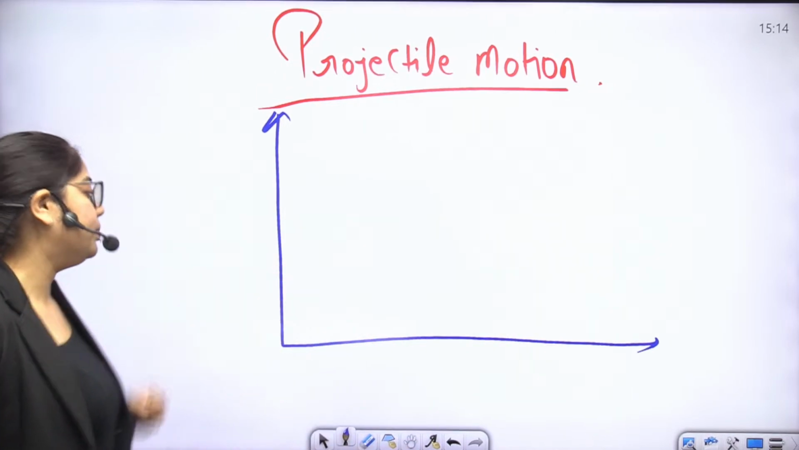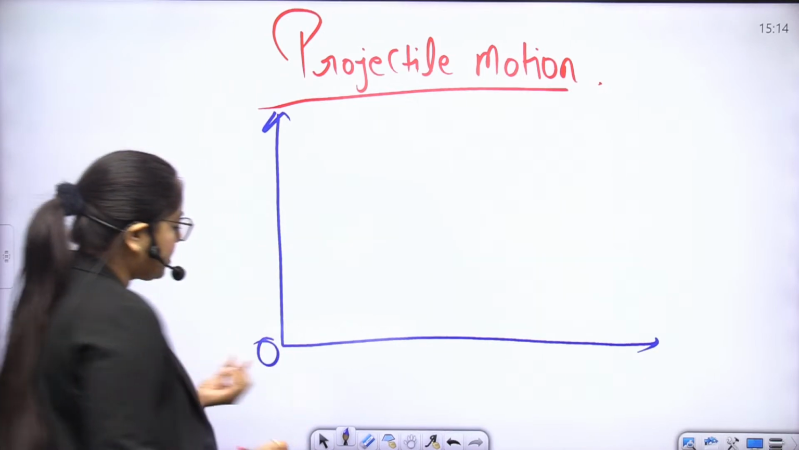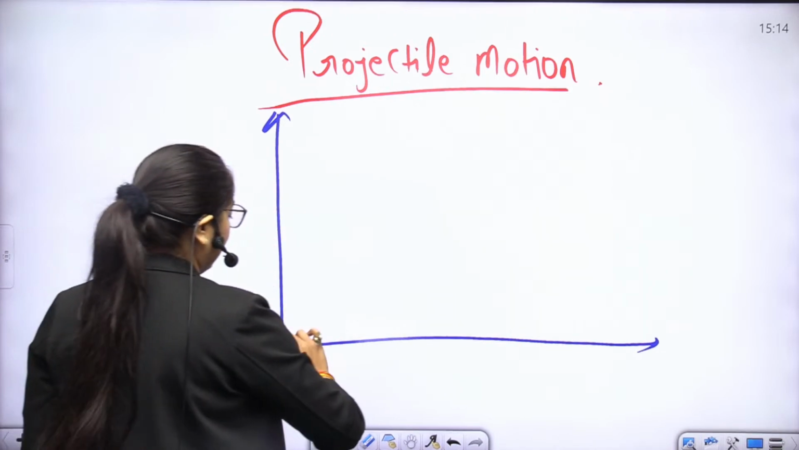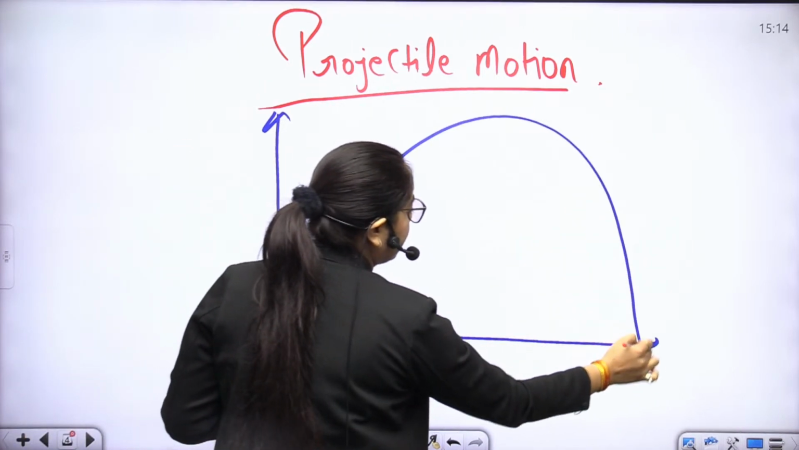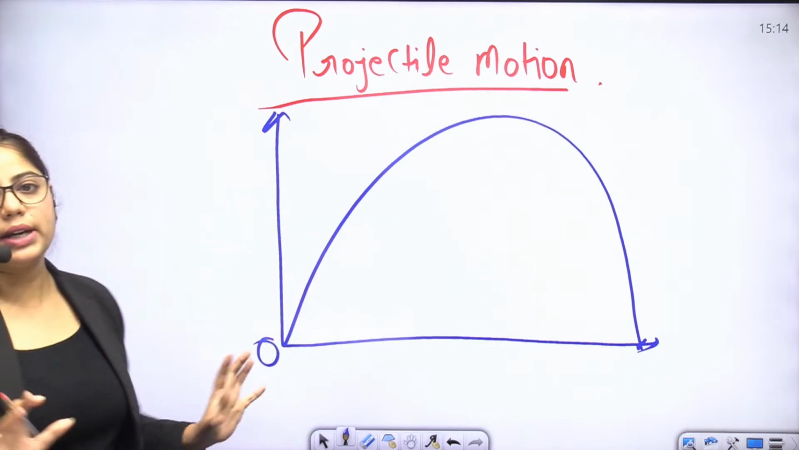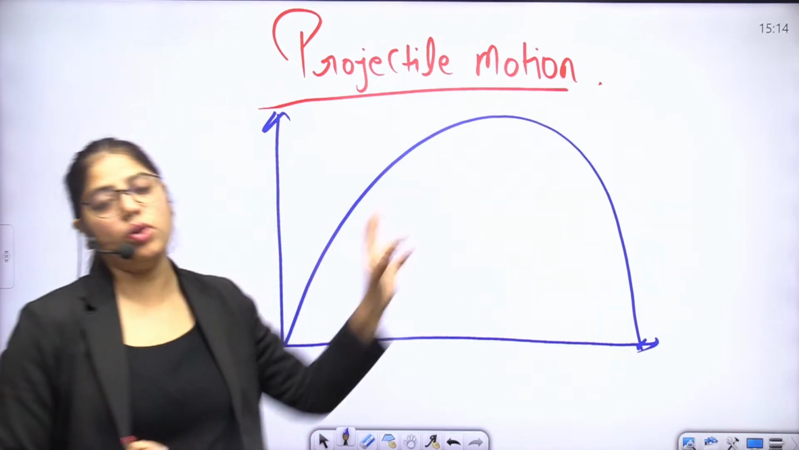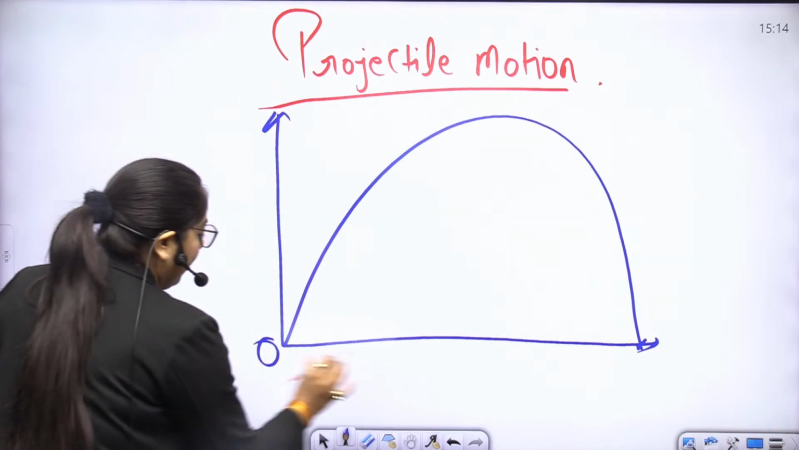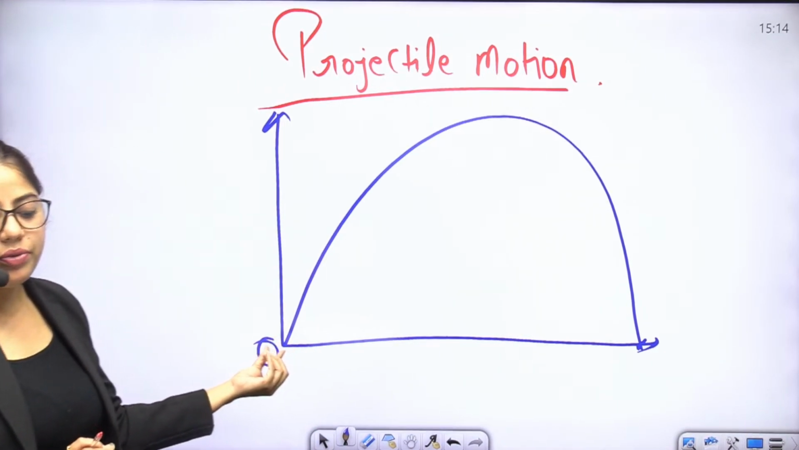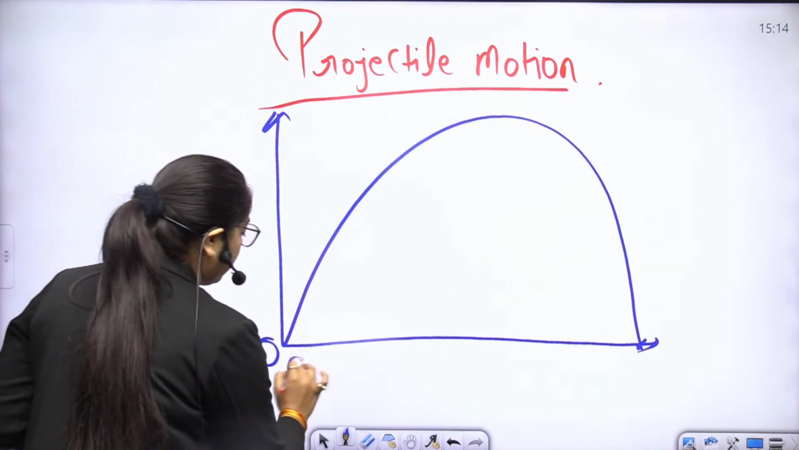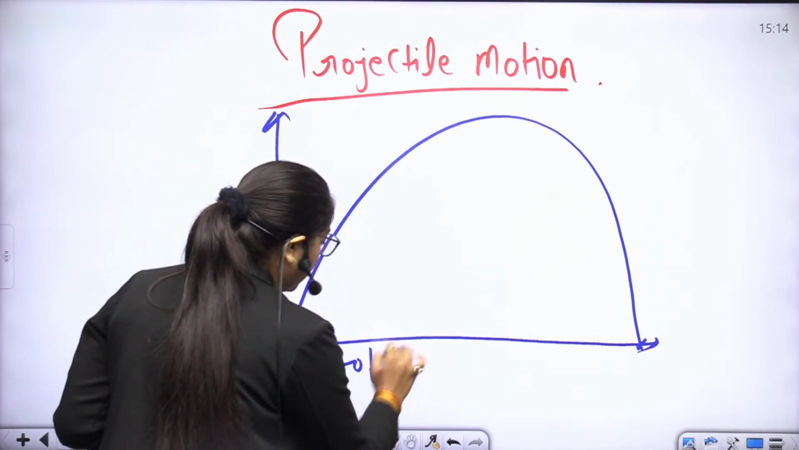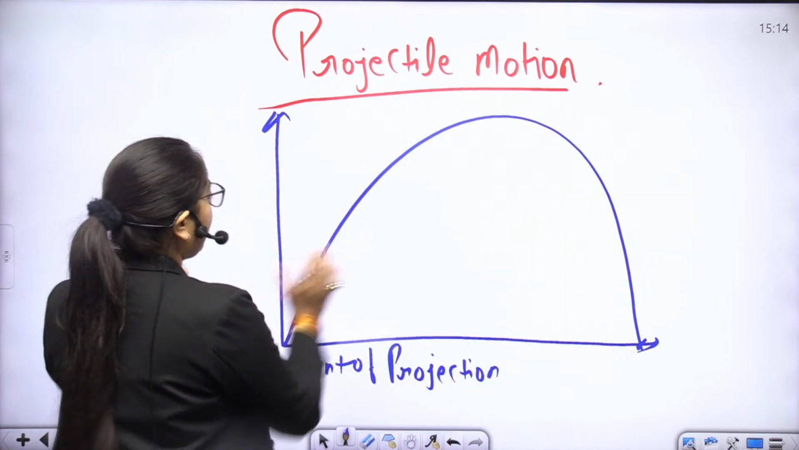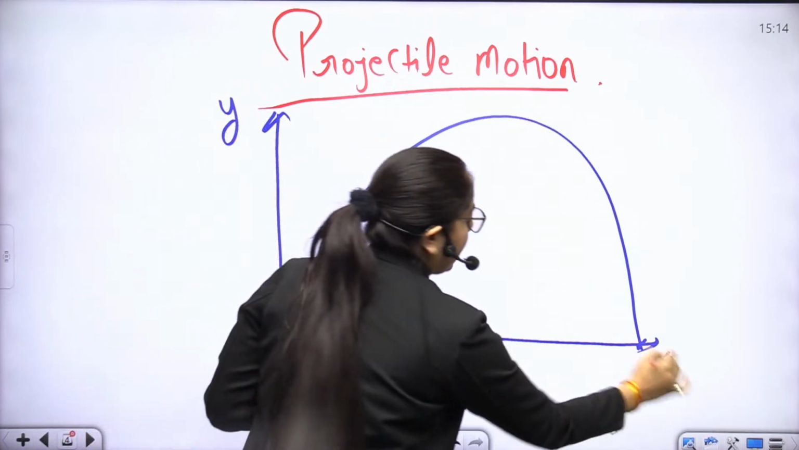All right. So there's a point O. This position is the origin, O. We throw one particle and it comes down on the earth like this. This is the pathway of projectile motion, and this pathway is also called the trajectory. Clear? So O is the point of projection. So here this is the y-axis, this is the x-axis.